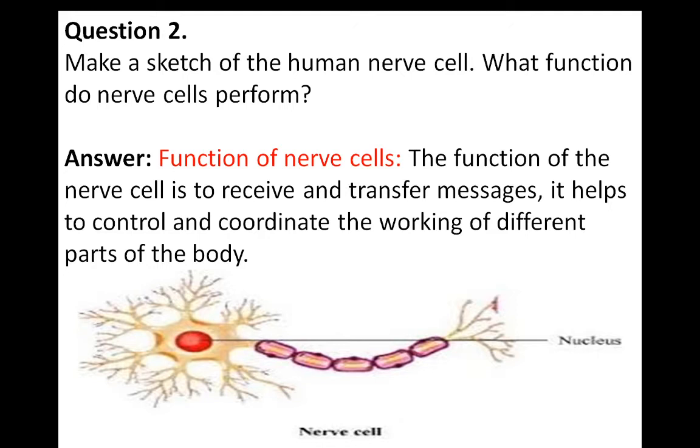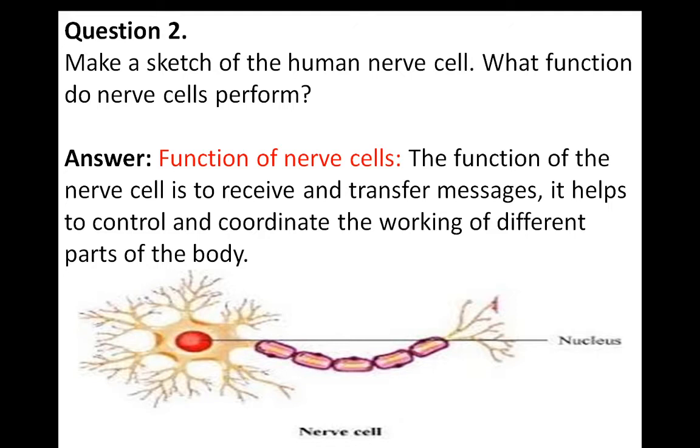So nerve cells are the responsible ones to coordinate all these things. Okay, so nerve cells are responsible to receive and transfer messages. Means if my brain gives signal to my hand to write something, okay, so brain through my nerve cells will send the message to my hand. That we all know as reflex reaction.